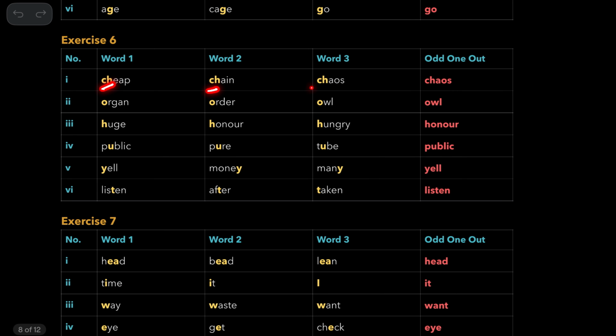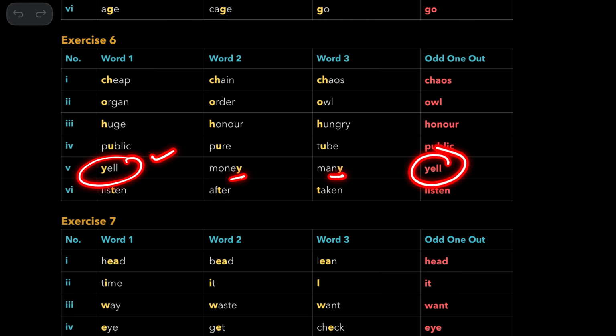Cheap, chin, chaos, ka sound. This is the answer. Organ, order, owl. Owl is the answer. And huge, hungry. They both have H pronounced, but honor, it is silent. H is silent. And then pure and tube, they are both similar. Public is your answer. And money and many, they are alike. So L is the answer because it has a sound of ye.